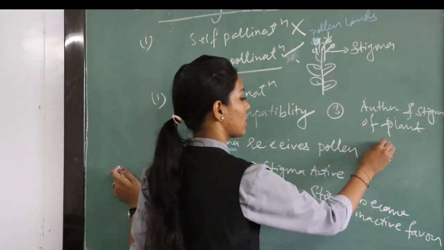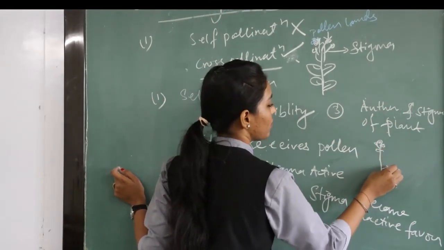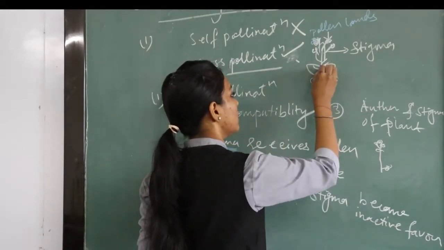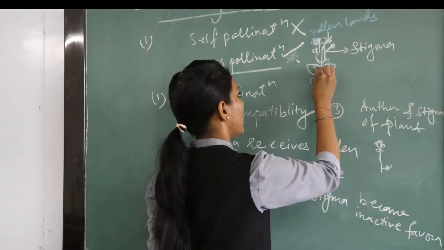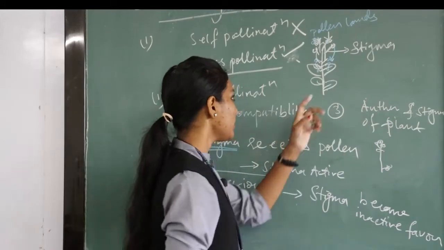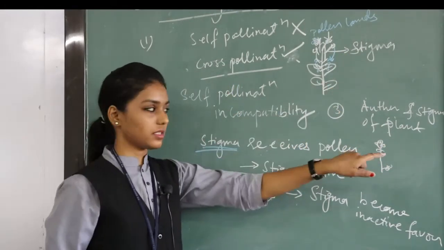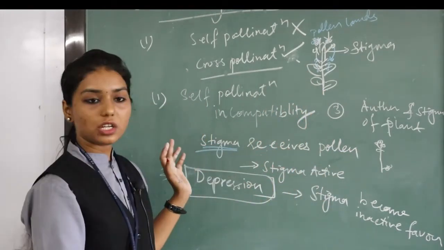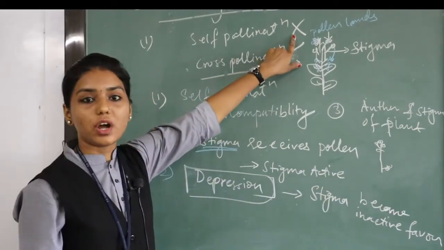Usually anthers are placed this side and stigma are over here. Anther with the filament are here and stigma here. So they are near to each other, but in other devices, as the outer breeding devices, they are placed at so different positions, so that the self pollination is stopped.